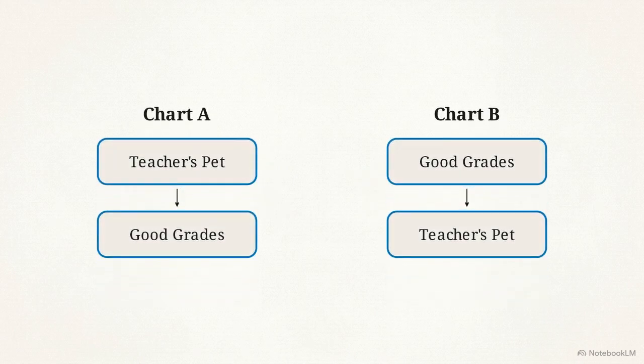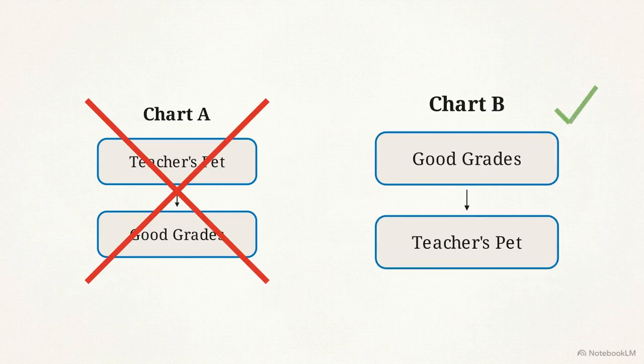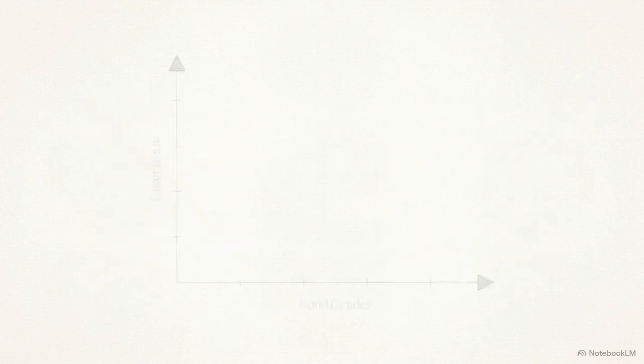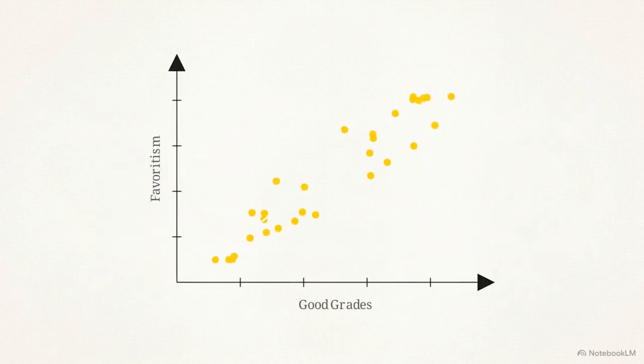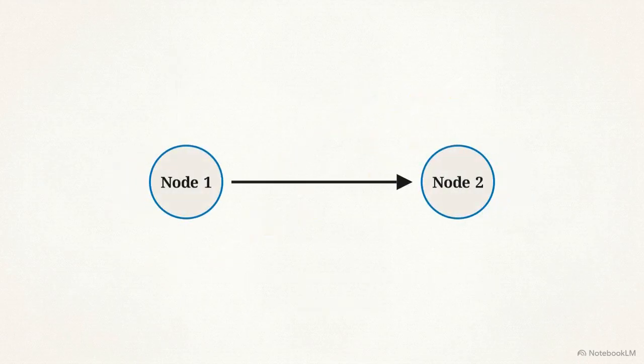Looking at this diagram, does the teacher's favoritism cause the high grades, as Chart A suggests? It's much more likely the high grades and engagement are the triggers. As Chart B shows, performance leads to the favorable opinion. High correlation between two events doesn't prove which direction the cause is moving. Jumping to the first conclusion you see without evidence violates the basic requirements of a good argument.